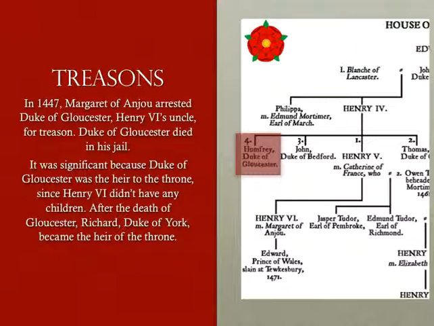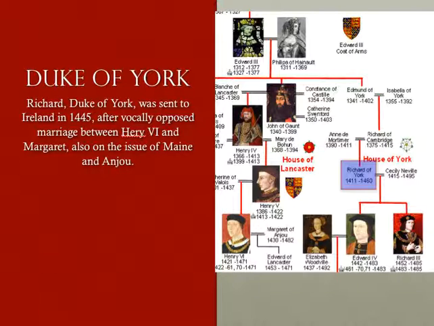So after the death of Gloucester, Richard, Duke of York, became the heir to the throne, but the Duke of York was not in London back then. Richard, Duke of York, was sent to Ireland in 1445 already, after vocally opposing the marriage between Henry VI and Margaret, also on the main issue of Maine and Anjou.